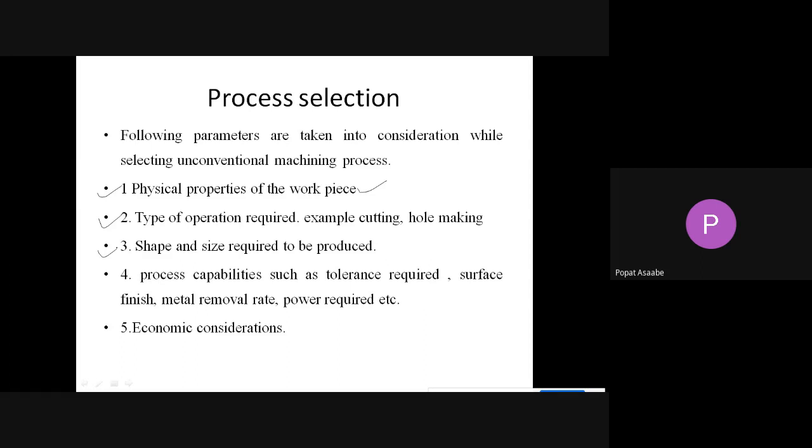Such types of parameters we have to consider while selecting the unconventional machining process, and then we have to decide which type of machining process we want to use for that particular workpiece, for that particular operation, for the particular capabilities, and for economical considerations. This is the basic introduction regarding the unconventional machining process.